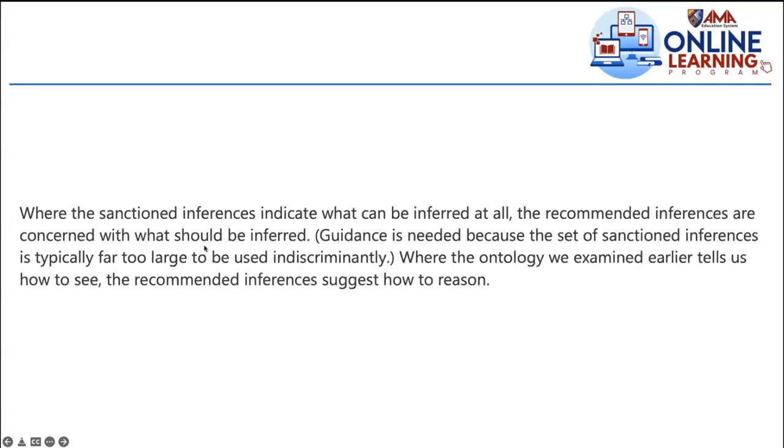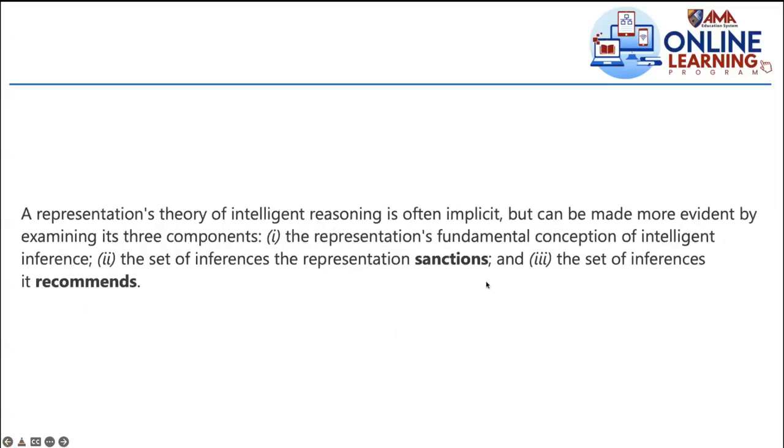Okay, so where the sanctioned inferences indicate what can be inferred at all, the recommended inferences are concerned with what should be inferred. So it's like that. The sanctioned inferences are like big data. Now, out of the big data, what is the recommended inference? Something like that. And how do you get these sanctioned inferences? It has to do with this.